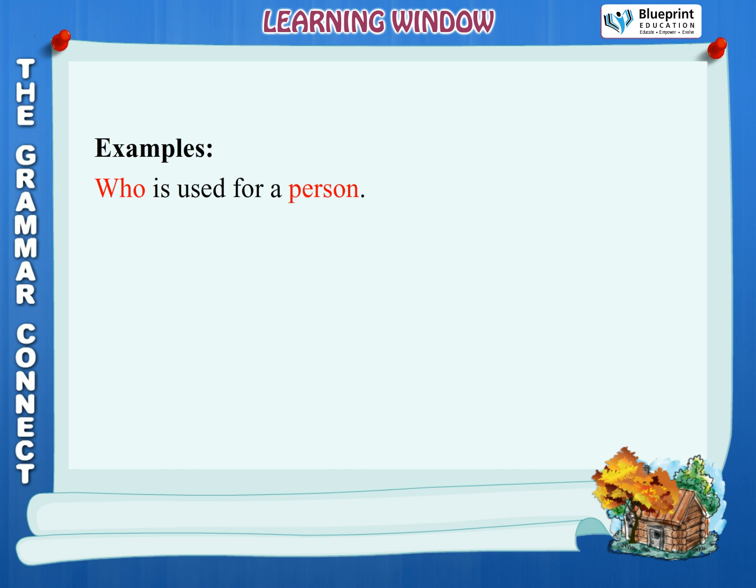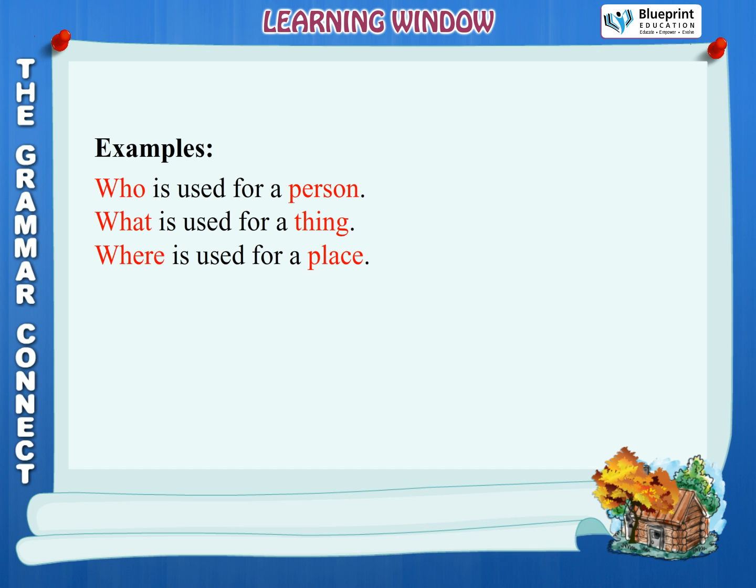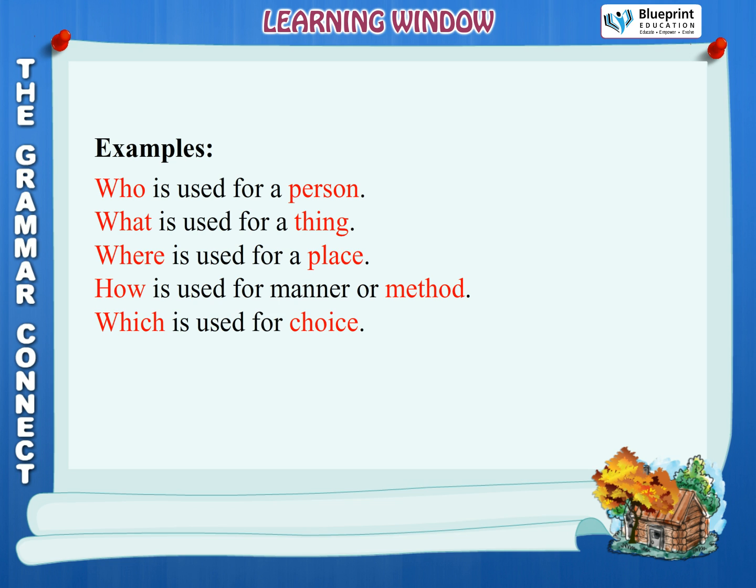Who is used for a person. What is used for a thing. Where is used for a place. How is used for manner or method. Which is used for choice. When is used for time. Why is used for reason.